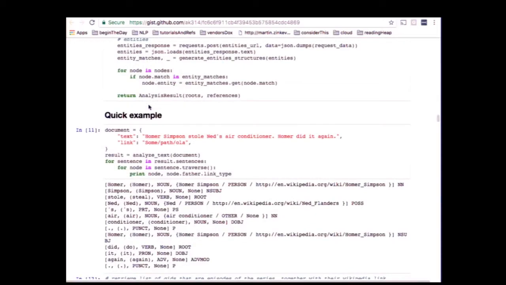You have the name, the text of each token, the grammatical part of speech, and most importantly, the link to Wikipedia here and here. These are those on which you build the remaining part of the algorithm. And these are the roles of that token inside the sentence. So you have the subject, the direct object, and all of the other parts are clearly also connected. You have the information about the dependency that you saw in the tree.